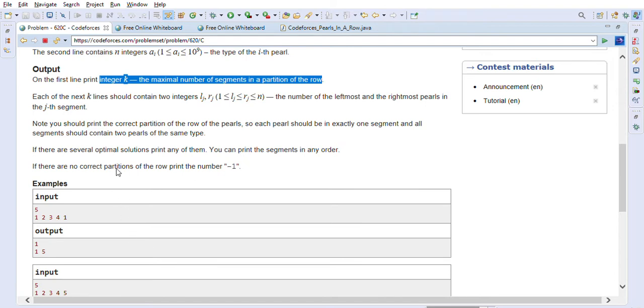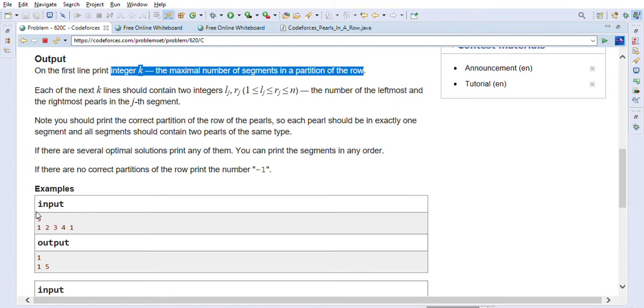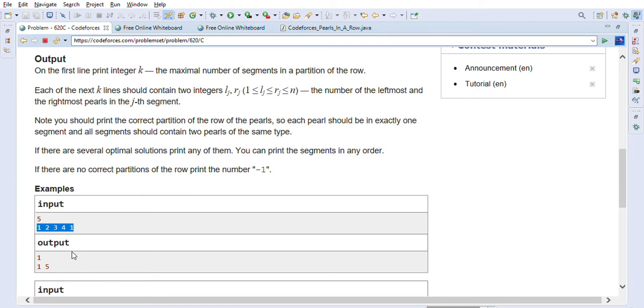So let's look into this first example. As you can see, there is only one segment, because a segment should contain two pearls of the same type. This one is type 1, and this is also ending in the same type 1. One is at the starting and one is at the ending. So this is one segment. So we output 1 here because it's one segment, and then the starting point is 1 and the ending point of the segment is 5. So that's what we have to output here.